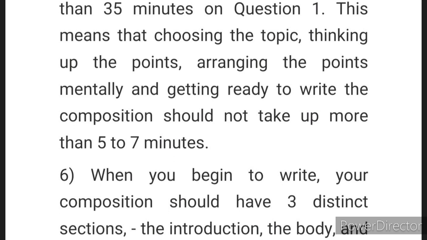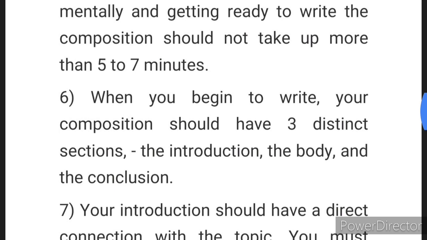Now, how will you write? When you begin to write, your composition should have 3 distinct sections. Here is something which is very, very vital, very important. For students of class 9, I don't know how much you have been taught about essay writing till class 8, but when you have come to class 9, it's now time for you to do it in a proper format.